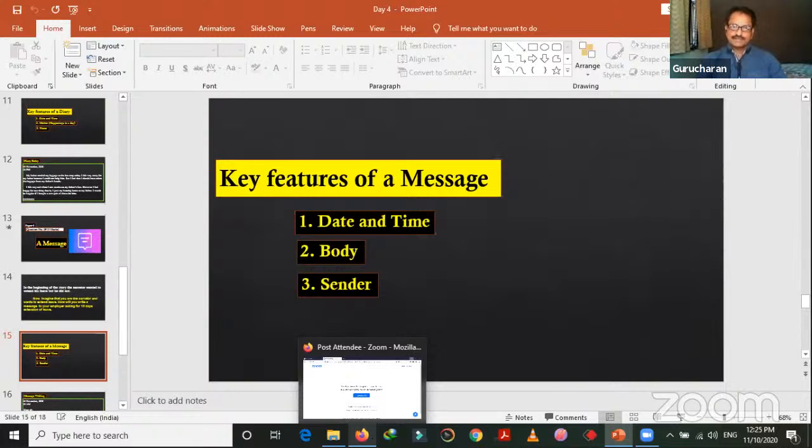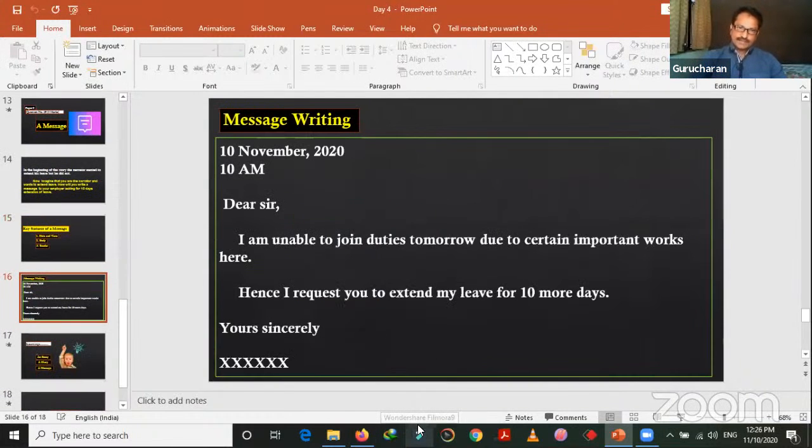Letter is a big one. More things are there in a letter. A lot of things we discuss in the letter. We can write a one page letter. In length, it is bigger. Message is a very short message. So while writing this message, we should think about writing date and time, body, and then sender. Let's see. So this is a message, a very short message I have created here.